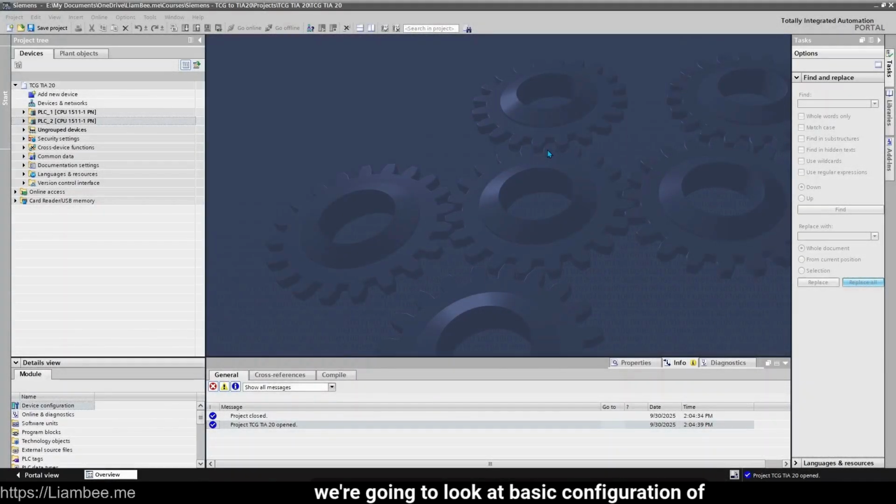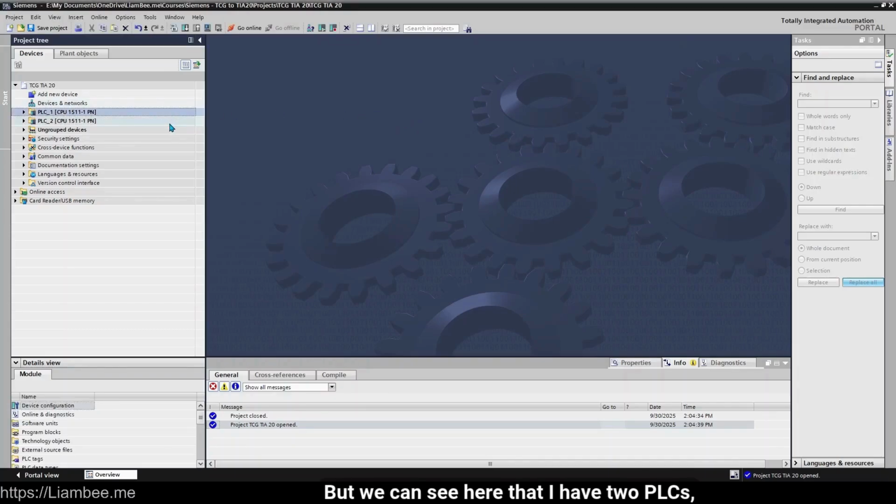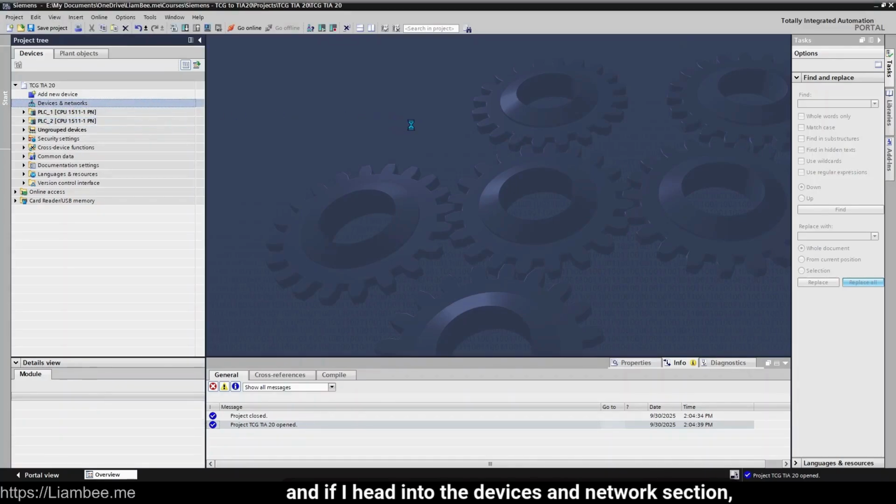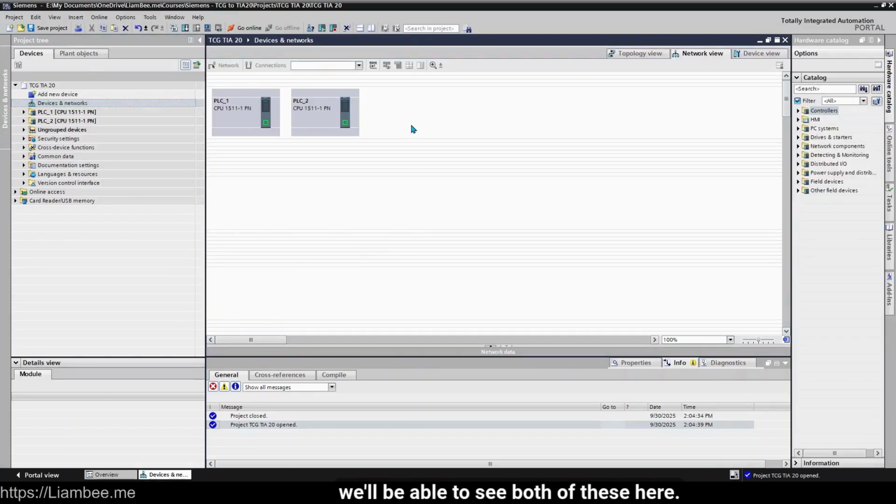In this lesson, we're going to look at basic configuration of networks. And I'm not going to delve too much into the information here because we have an entire module set up on this later on in the course. But we can see here that I have two PLCs, PLC1 and PLC2. And if I head into the devices and network section, we'll be able to see both of these here.